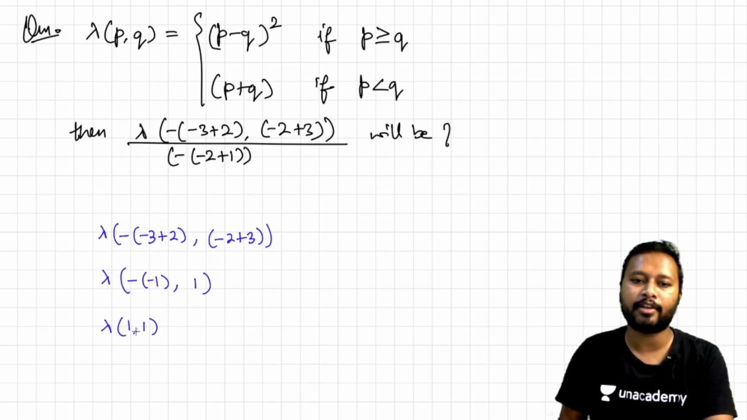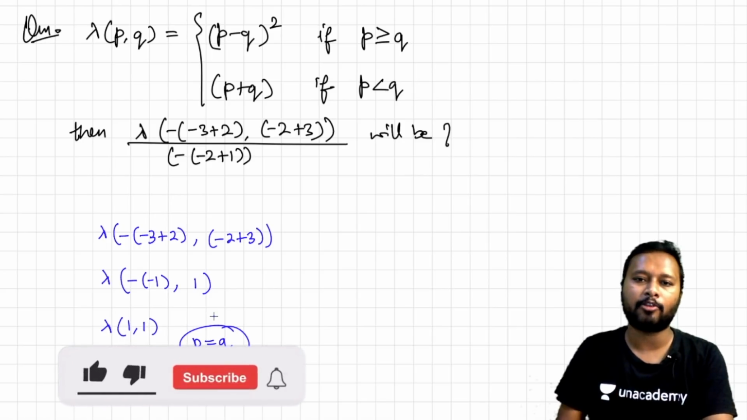So what does that mean? If you compare it with p and q, so basically this is like p comma q, so you will get p is equal to q, because both of them are 1 and 1. So p and q both are equal. So which equation are you going to use? The first one, because here p can be equal to q also.